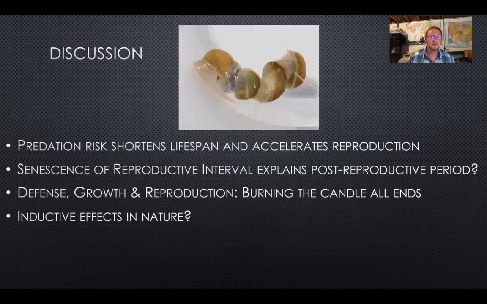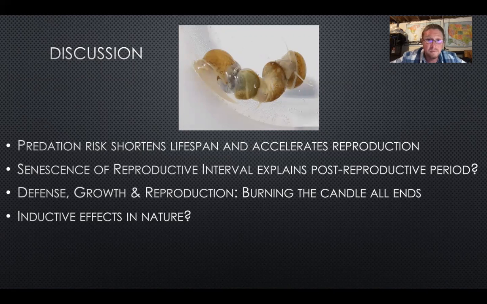Okay. So to sum that up, we know that predation risk has effects on the lifespan. We've seen that before. Here we're actually illustrating that it also affects the reproductive lifespan, and that that's happening by accelerating that whole process, by speeding up the reproduction itself, right?